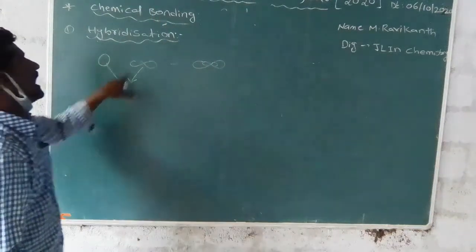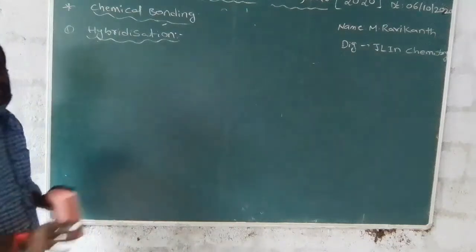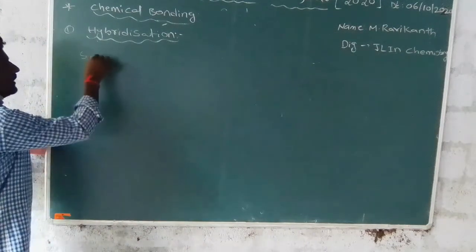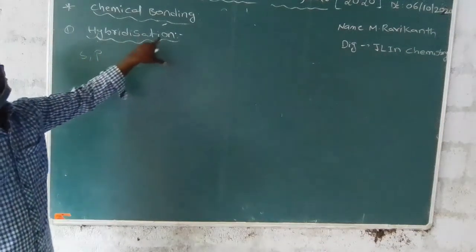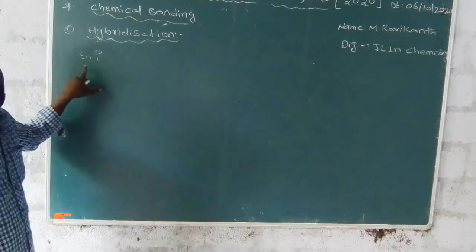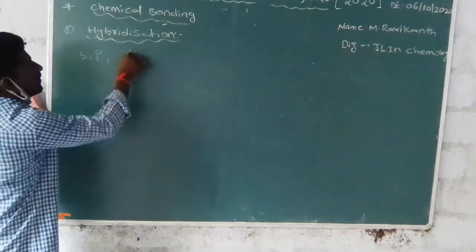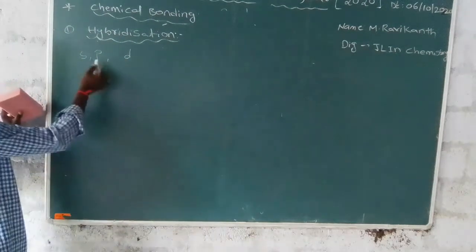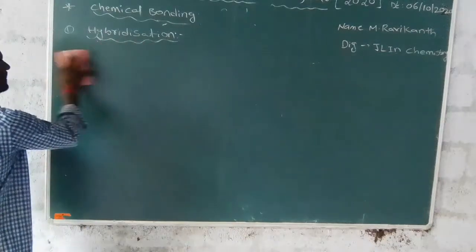This is hybridization. Generally, hybridization involves s orbitals and p orbitals, and also d orbitals. Today we discuss s and p orbitals.